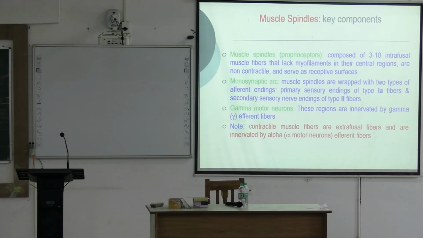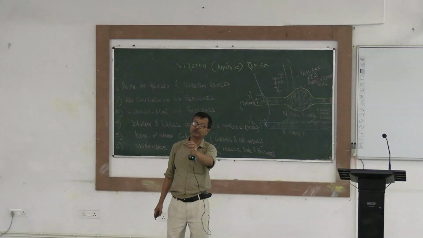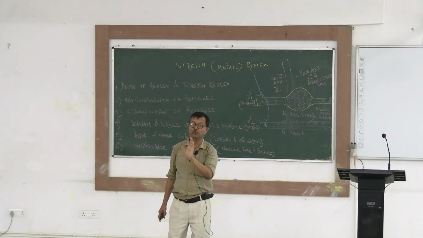Which one is predominantly more important for getting stretch reflex? Nuclear bag or nuclear chain?